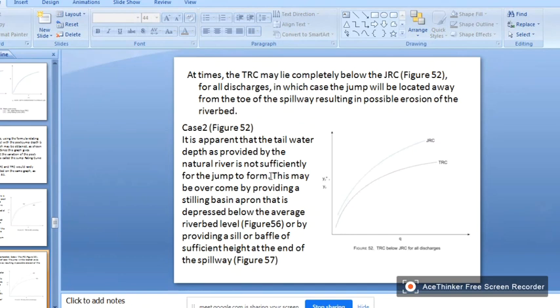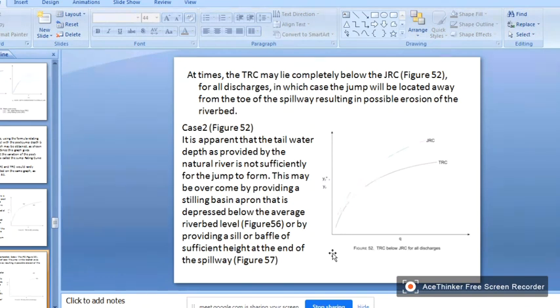What does this mean? Here the tail rating curve is below the jump rating curve. It means that the tailwater depth is not enough to create a jump.